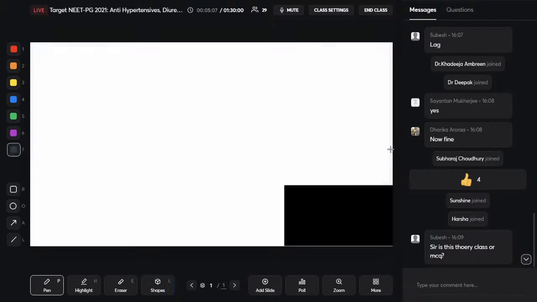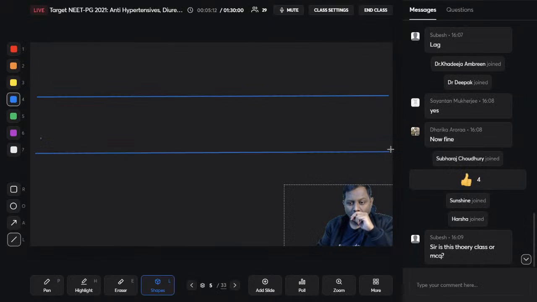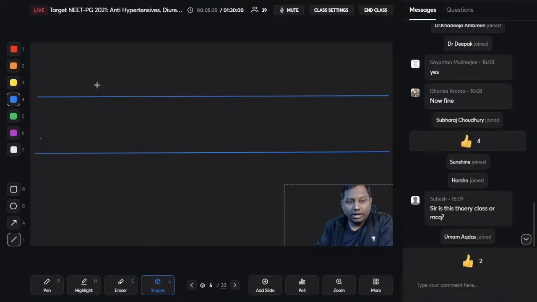And before we understand this, yes Subhesh, this is one of the MCQ based series. This is one of the MCQ based questions, but definitely the discussion will help everyone. Now let us see what happens in the normal population, and then accordingly we will try to understand the central diabetes insipidus or the nephrogenic diabetes insipidus.